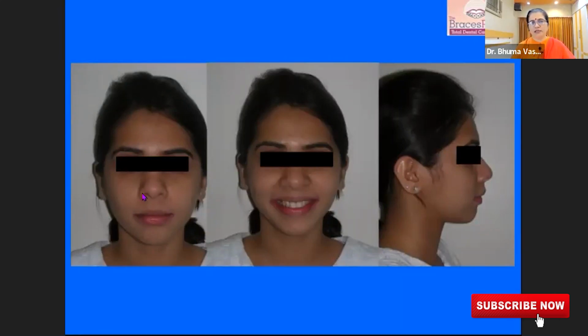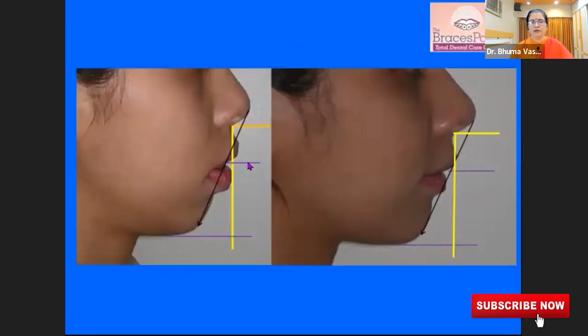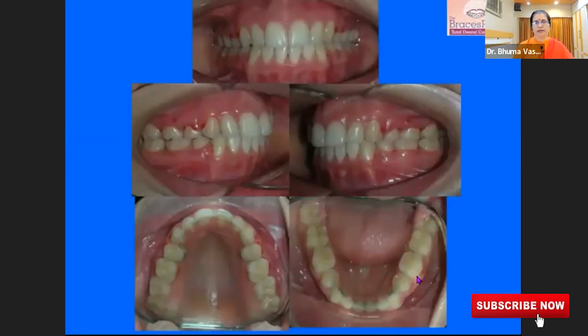And you can see how beautifully the teeth have gone inside. There is so much ease on her muscles here. She can close it so easily. And you can see the comparative view that the prognathism, the teeth which were projecting out, have gone inside, and she looks much more aesthetic. So that is the post-treatment of that particular case.